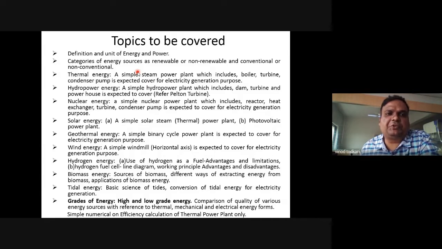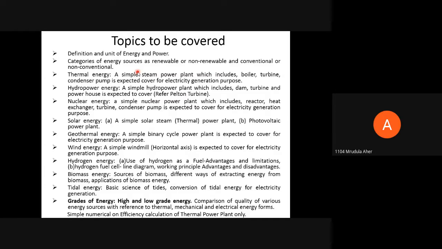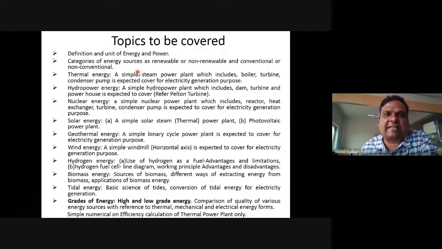Now tell me, what are the units of energy? Joule, the SI unit. Excellent. Joule, calorie, and British thermal unit, which is also called BTU. Okay, very good.